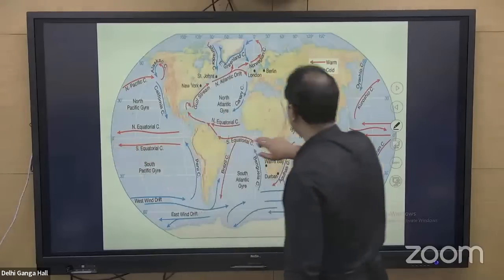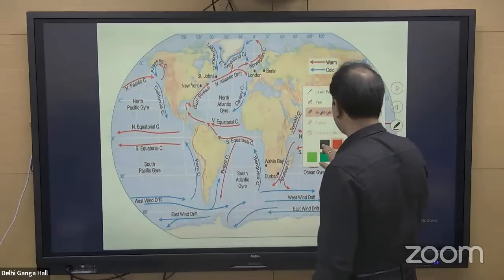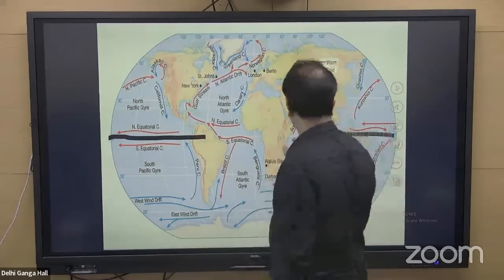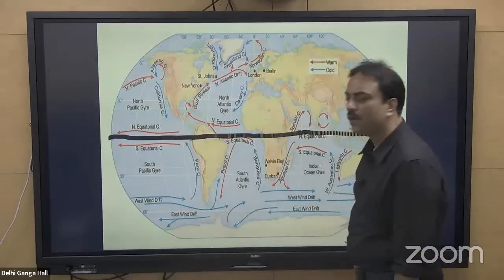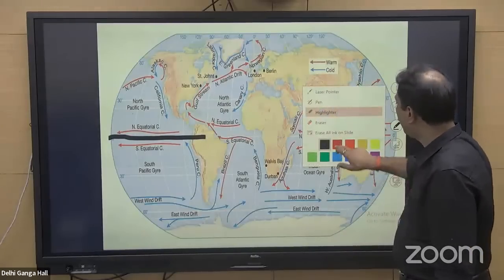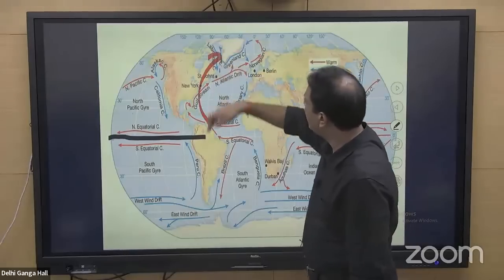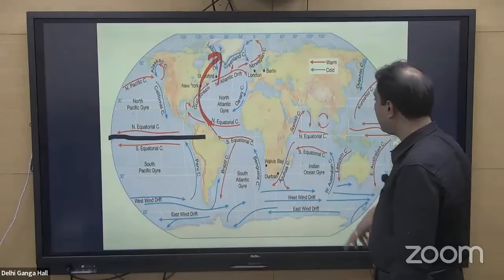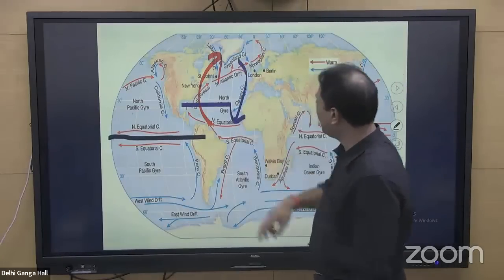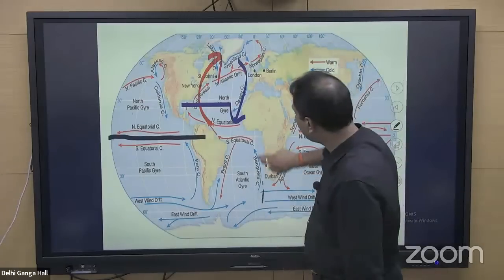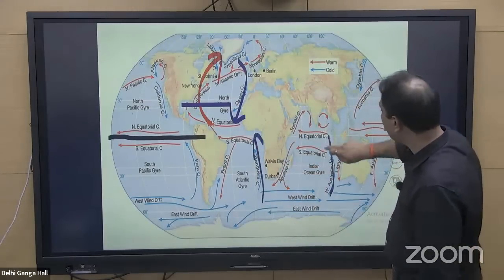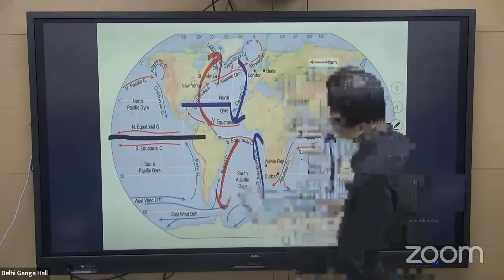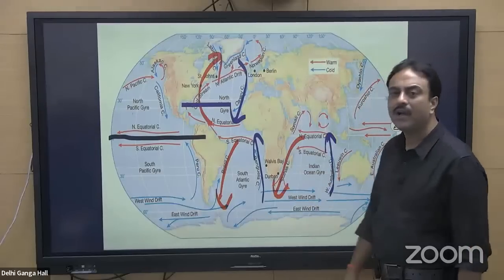Now, suppose this is the location of the equator. Any current which is moving away from the equator will be marked with a red color, that is a warm current, and any current that is moving towards the equator is a cold current. So any current moving towards the equator will be a cold current, and any current moving away from the equator will be a warm current.